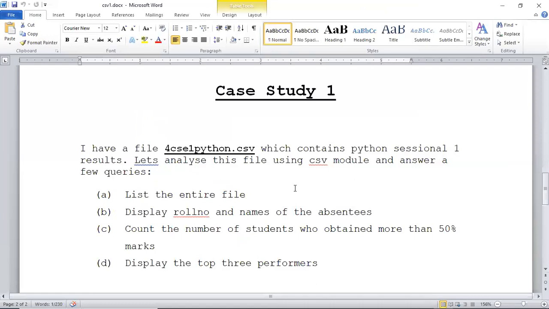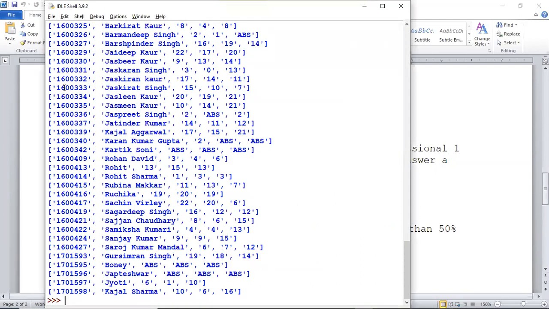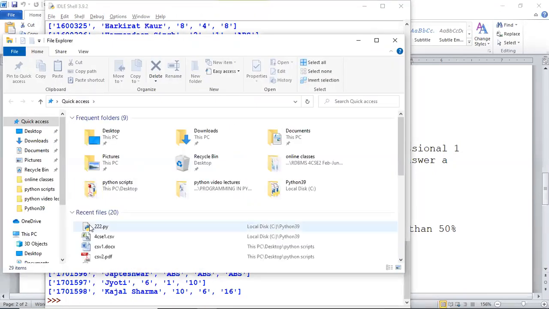चलिए. अब देखते हैं interesting part. ये तो हो गया ना list the entire file. Now let's say we want to display roll number and names of the absentees. ठीक है? I'm giving a chance to all of you to work on it. I want to display roll number and names of the absentees. पहले let me show you the file so that you are clear. कोई doubt ना रहे आपको.